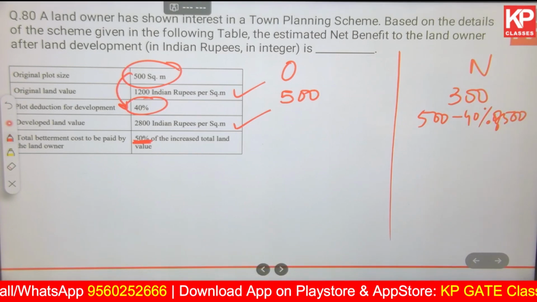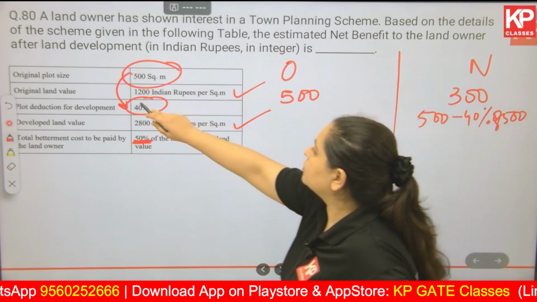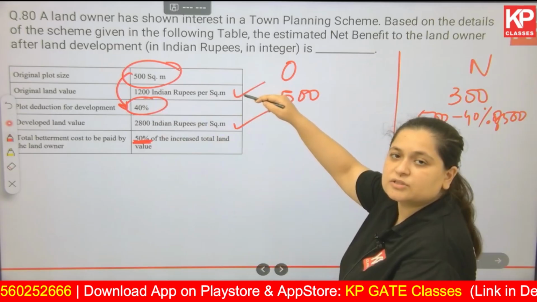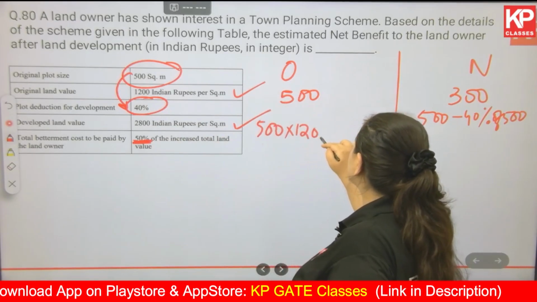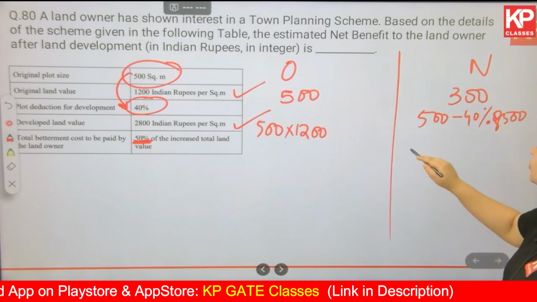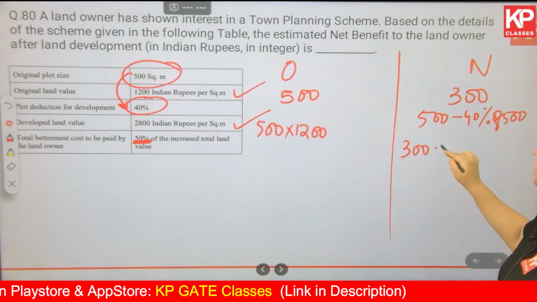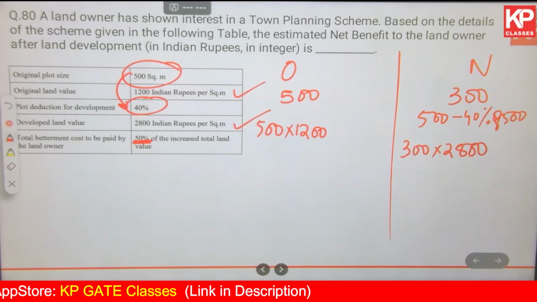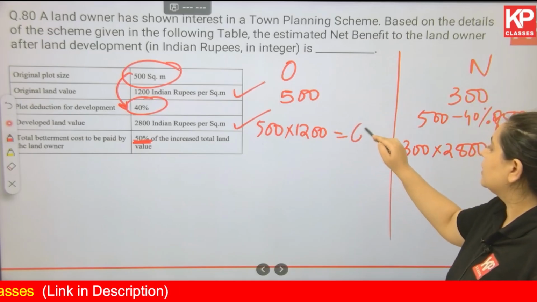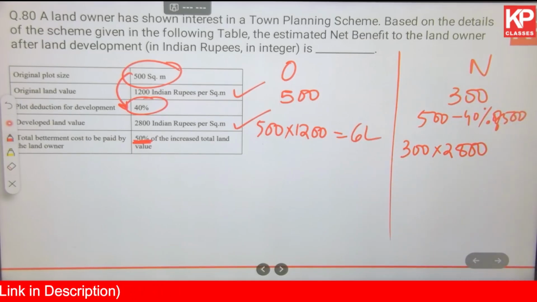Original land value is how much? 1200 per square meter. How many square meter are there? 500. So 500 multiplied by 1200. What is the new value? 300 multiplied by 2800. ठीक है? What answer do you get? For the first one, you get 6 lakhs as the answer for the original plot. For the new plot, you get the answer as 8.4 lakhs.